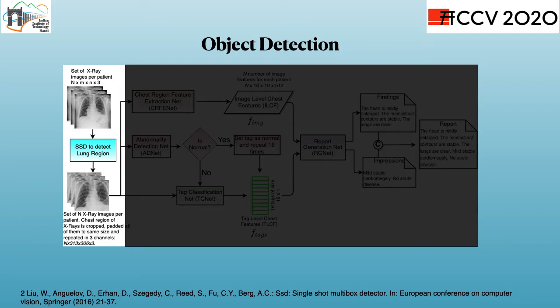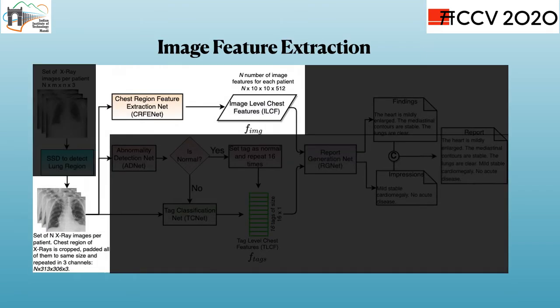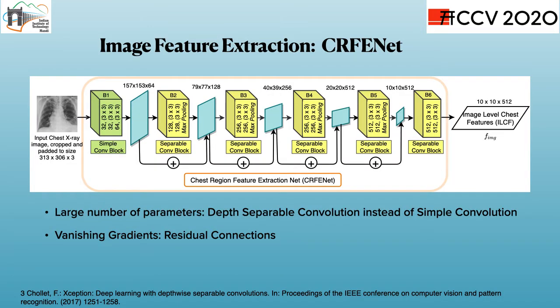Some of the images may cover the neck and abdomen portions too. To avoid the network from getting confused, first a single shot multi-box object detector, also called SSD, is used to detect and crop the lung region from the given X-ray. Image features from X-rays are extracted using CRFENet. It takes an X-ray image as input and provides contextual information of the image.